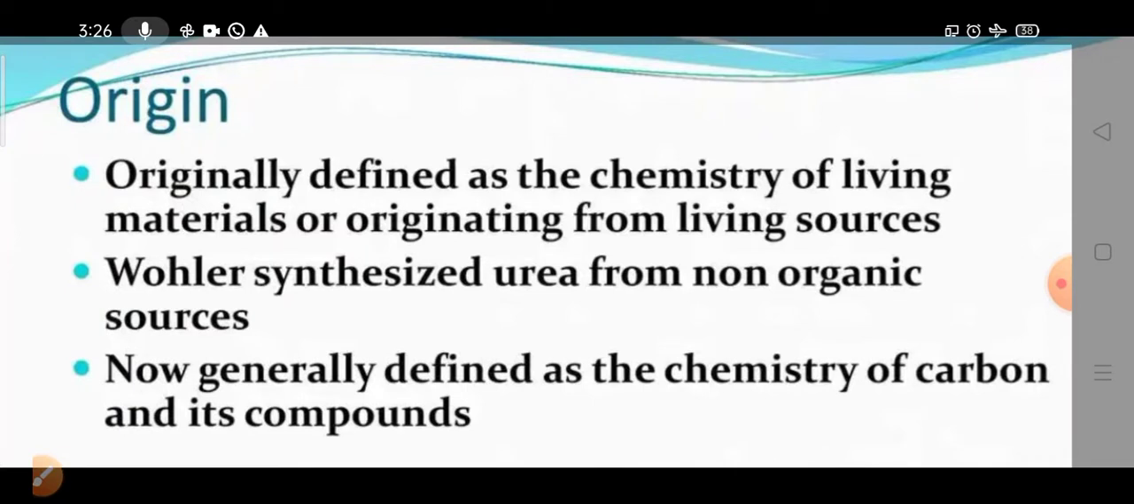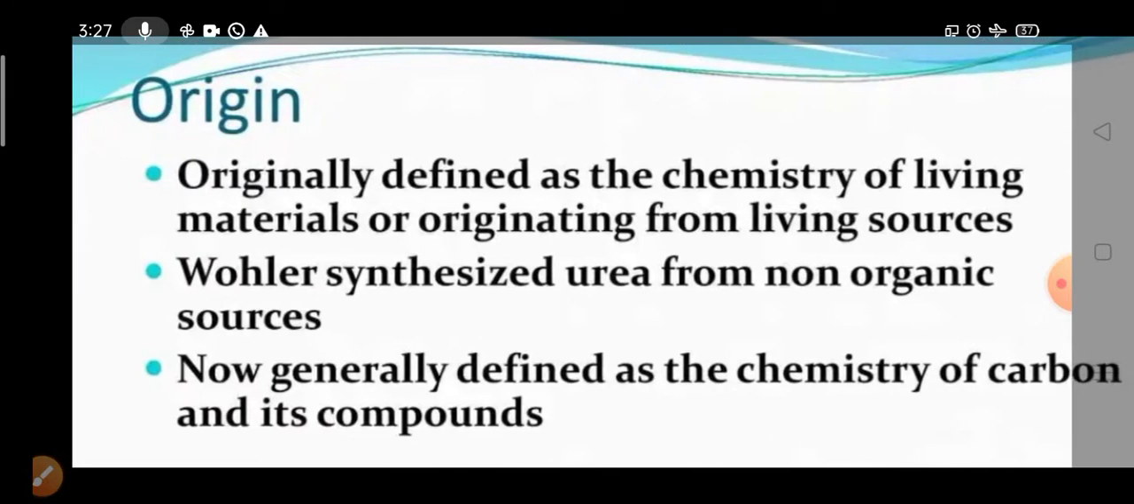So the general definition is the chemistry of living materials, whatever living sources you have. As you know, whatever thing you can see with your naked eyes contains carbon in it, except pure glass, pure metal and minerals. Each and everything contains carbon in it. That may be a living thing, that may be a non-living thing, that may be an animal, that may be a plant, whatever you can see. And then Wheeler synthesized, and what that reaction was, we are going to discuss.